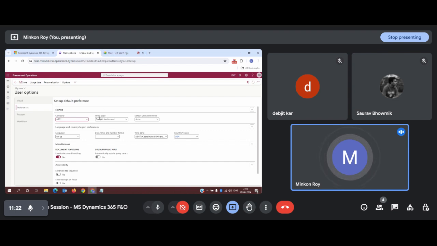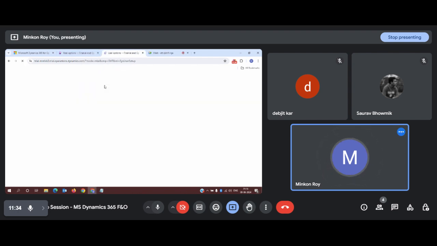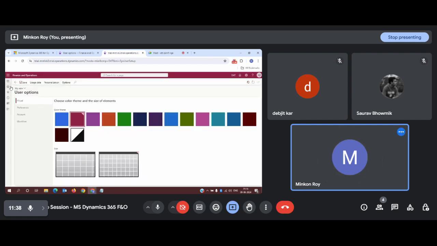Now initial page indicates what should be your initial page that appears when you start up your organization. So I want my default dashboard, like I have shown you, let me duplicate this tab and go back to my home.